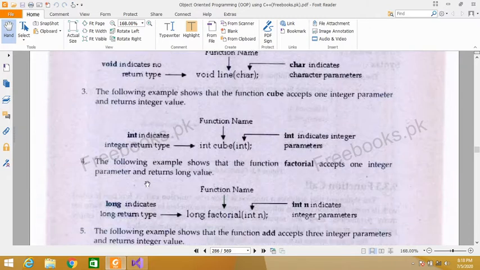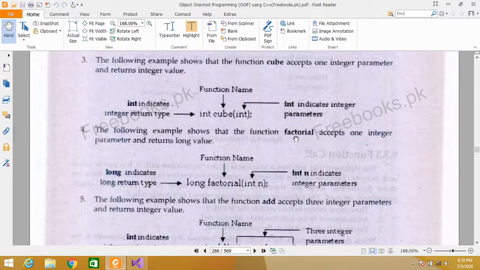The following example shows that the function factorial accepts one integer parameter and returns a long value. So long is the return type of the function, so it will return a long value. Factorial is the name of the function and it will accept an integer parameter.